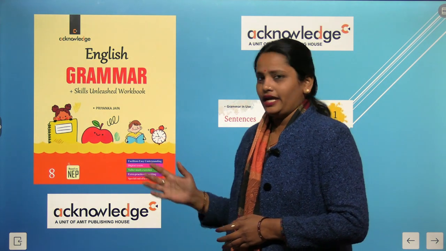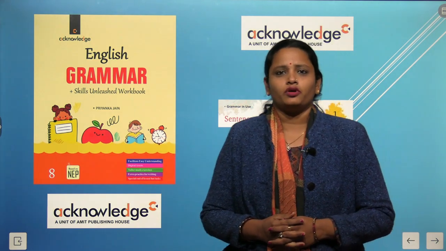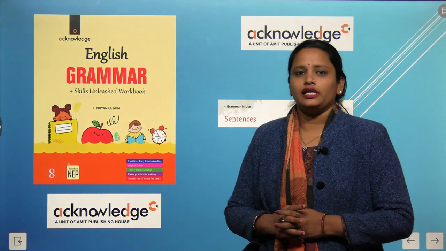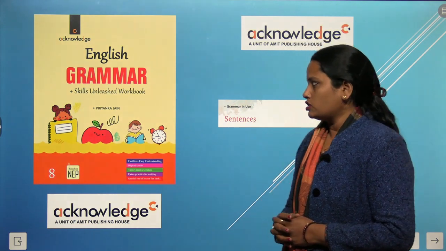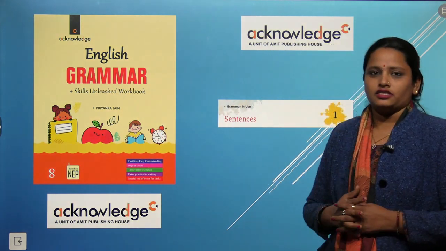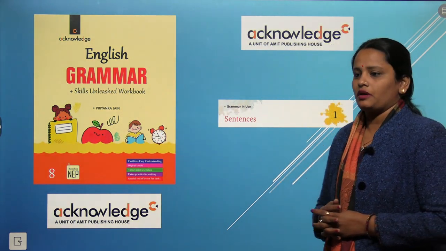This is Book 8 and the name of your book is English Grammar Plus Skills Unleashed Workbook. So children, let's start with the book. Today we are going to do Chapter Number 1, and the name of the chapter is Sentences. So let's start with the chapter.